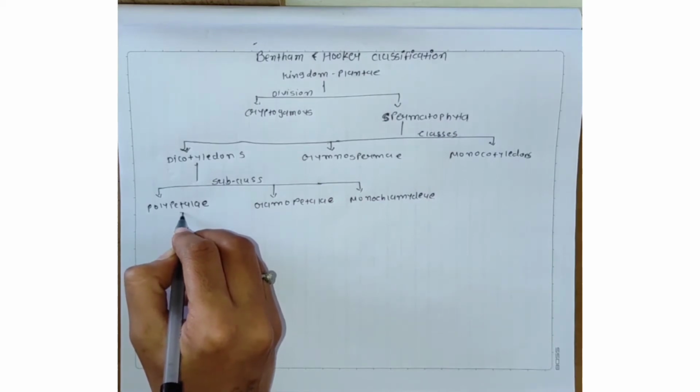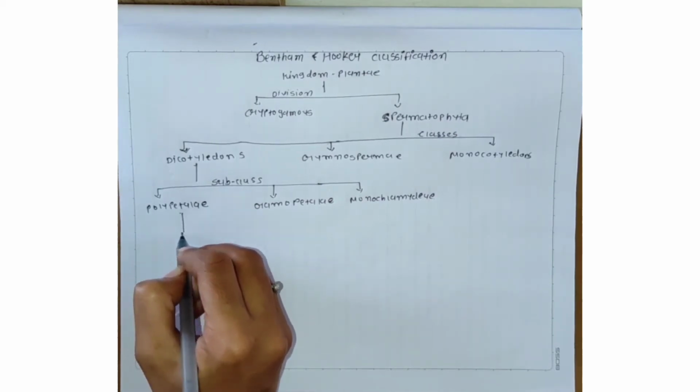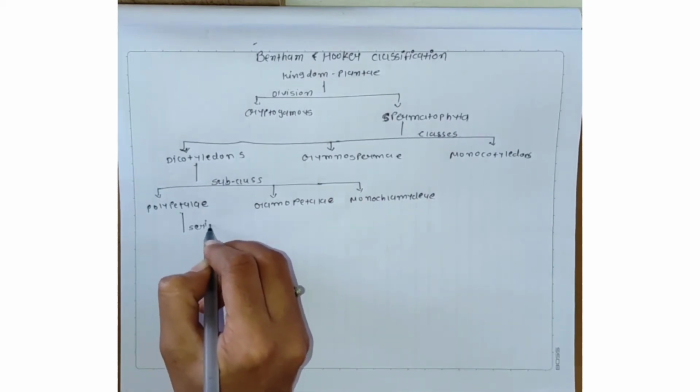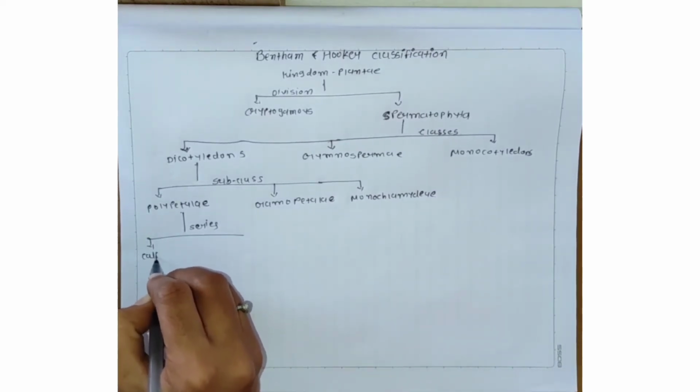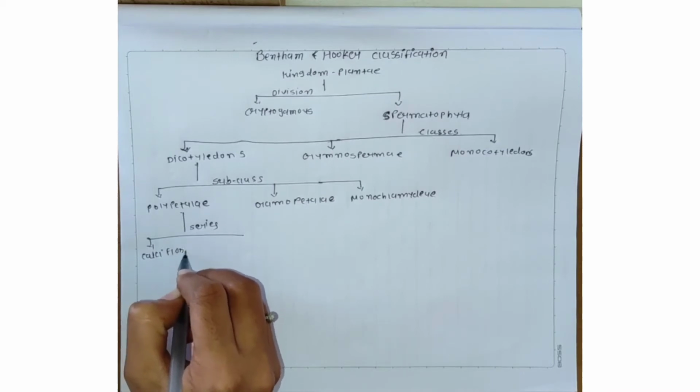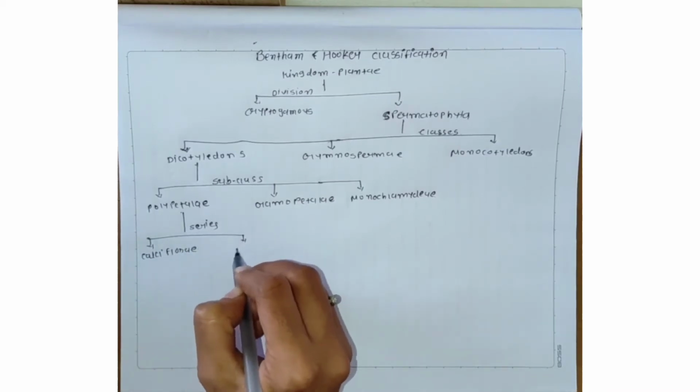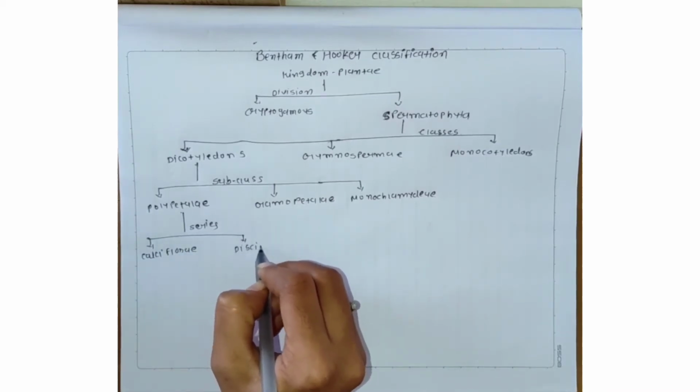Then the polypetalae are divided into series. They have 2 series, the calciflorae and disciflorae.